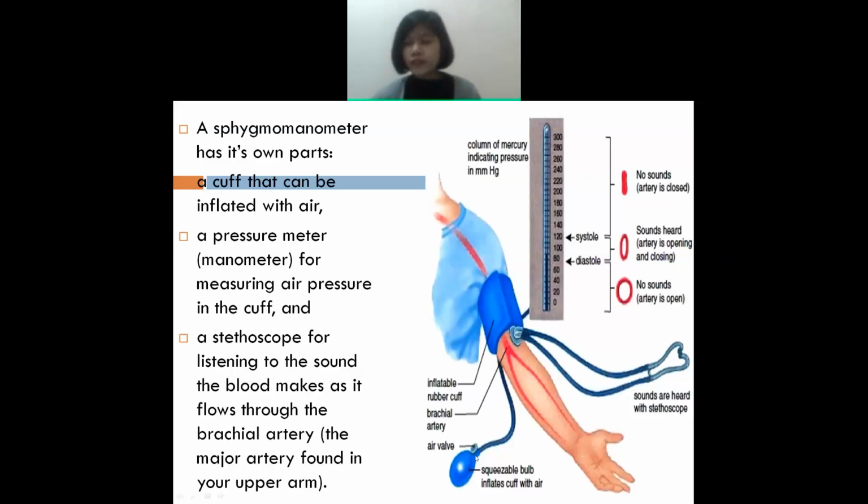It is the first sound. The first sound which you will hear is known as the systolic blood pressure. Understand? And slowly the sound will start decreasing until it has totally vanished. That point is known as the diastolic. Suppose it stops at 80, so 80 will be the diastolic blood pressure.